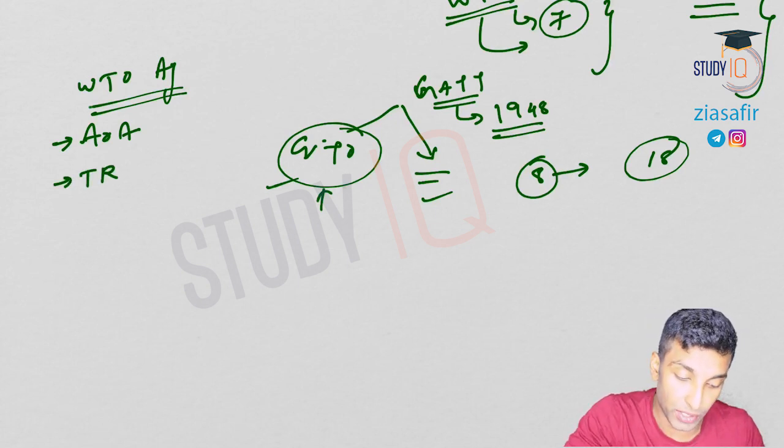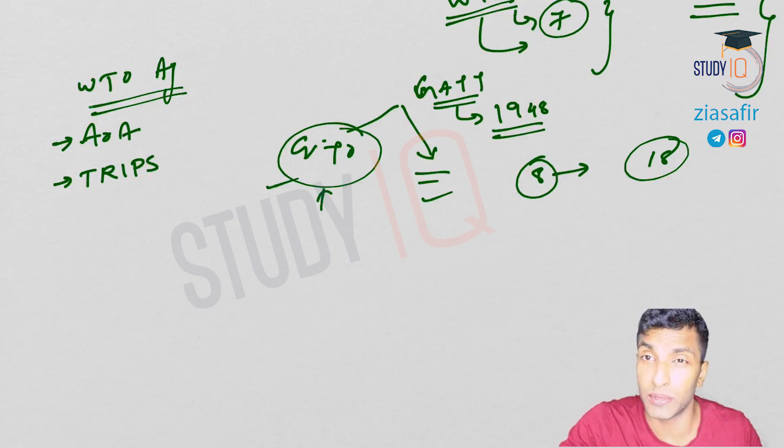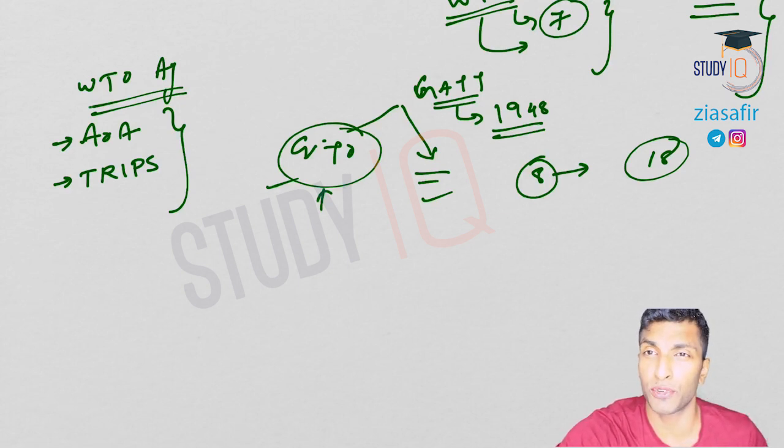Then we discussed TRIPS, right? Trade related intellectual property rights. I'm just giving the brief of those WTO agreements, okay? In TRIPS, we talked about how member countries have to give at least minimum protection to 7 intellectual properties. Which are they? Patents, geographical indications, copyrights and related rights, trademarks, trade secrets, industrial designs, and the layout of integrated circuits. Layout of integrated circuits means the capacitors, resistors, transistors, etc., and the connections between them. That's what we have discussed.